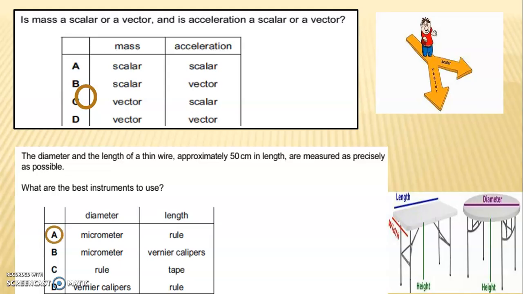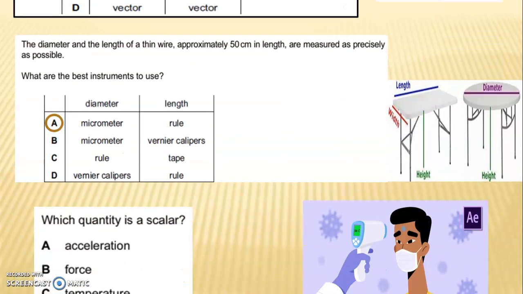Next question is, the diameter and the length of a thin wire approximately 50 cm in length are measured as precisely as possible. What are the best instruments to use? Options are micrometer and rule, micrometer and vernier caliper, rule and tape, vernier caliper and rule. The answer is A, the micrometer and the rule.